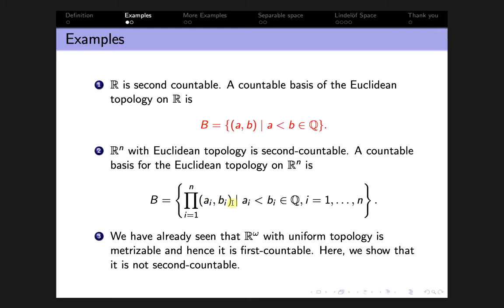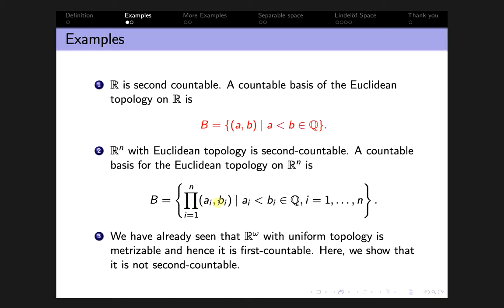This is an open subset in R^n, and the set of all such open subsets gives a basis for the Euclidean topology on R^n.